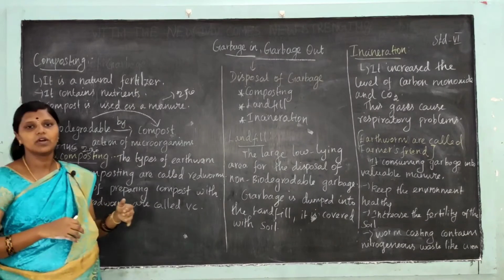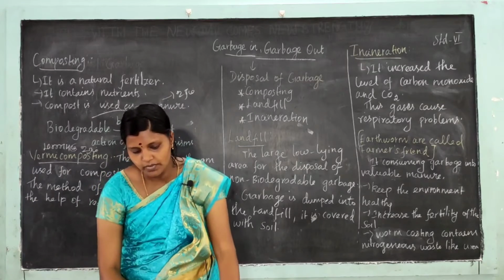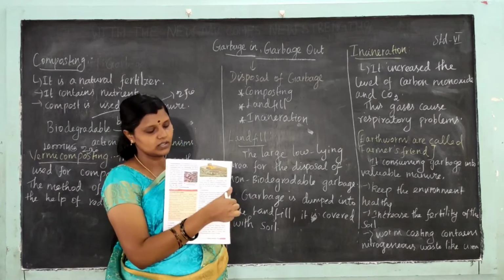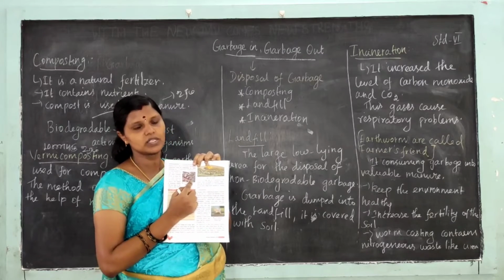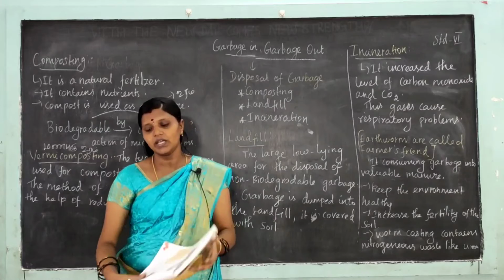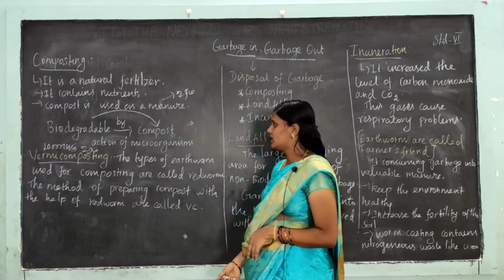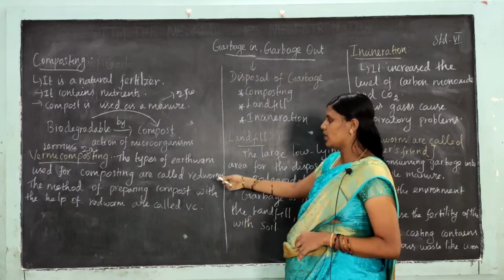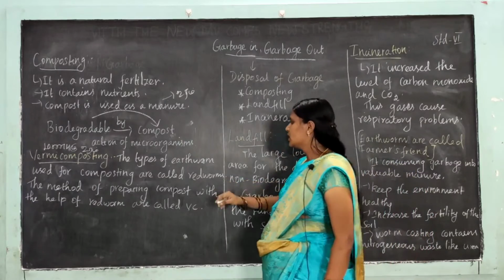Redworms are used in vermicomposting. So vermicomposting is a natural fertilizer. Earthworm, manpulu, used for composting is called redworm.